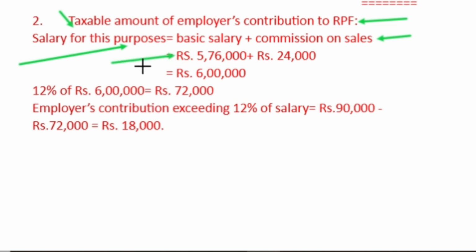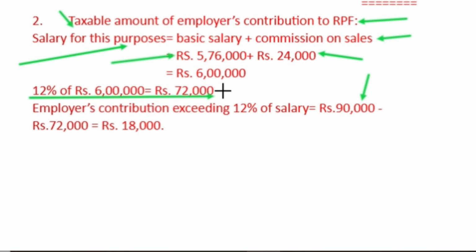The annual basic salary is 5,76,000 plus annual commission on sales 24,000, total 6 lakh rupees, and 12% of this 6 lakh is 72,000. The employer has contributed 90,000 rupees as given in the question. So 72,000 is the limit.